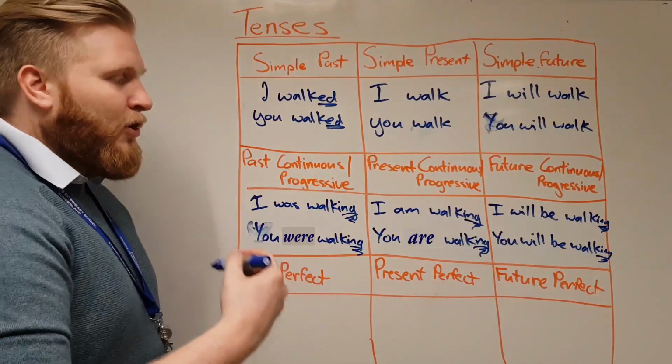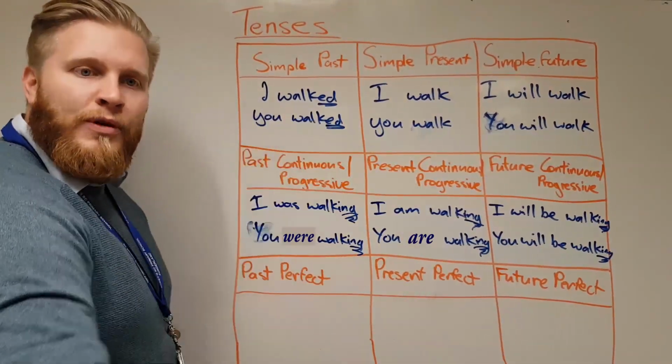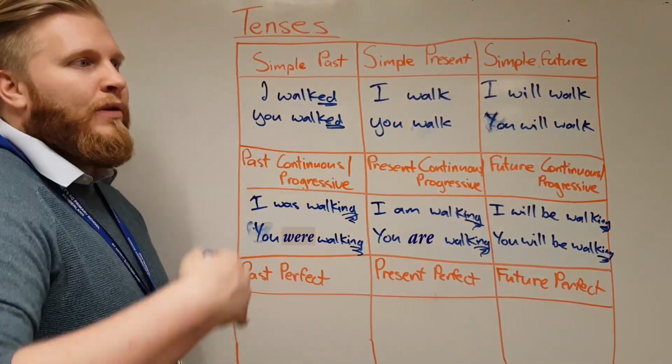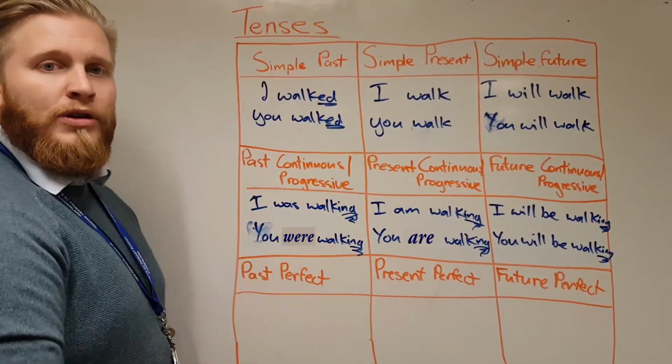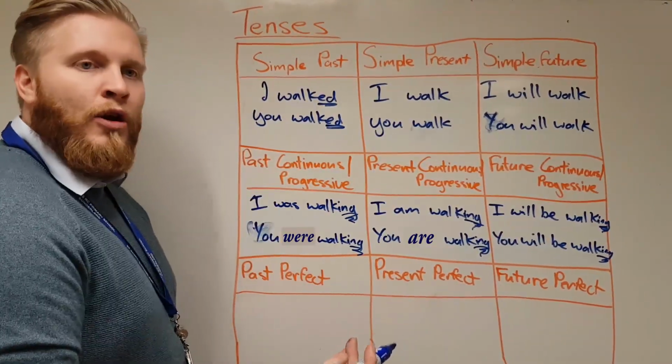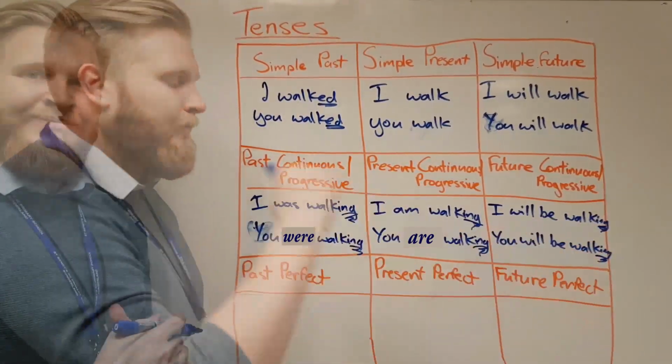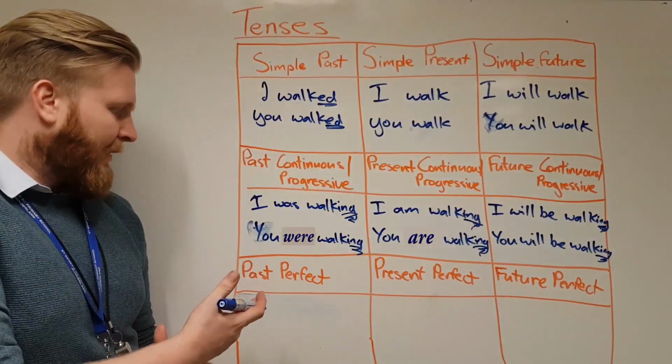Because when we say we're walking, it means something we currently do, not something that we've done or not something that we're about to do. It's currently happening or is going to be happening. So now we're going to look at the perfect forms of the verb.